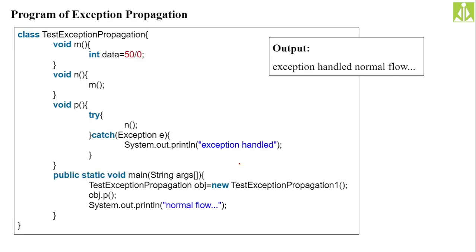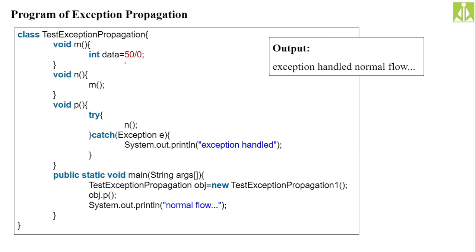So here you can see, this is a normal class in which we have three methods. Inside the P method we are handling the exception. Where exactly is the exception occurring?